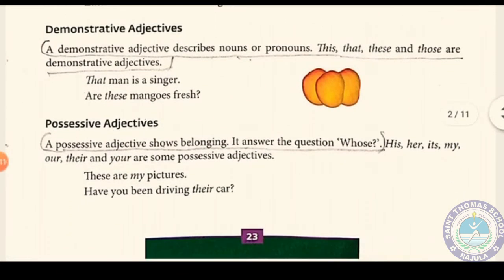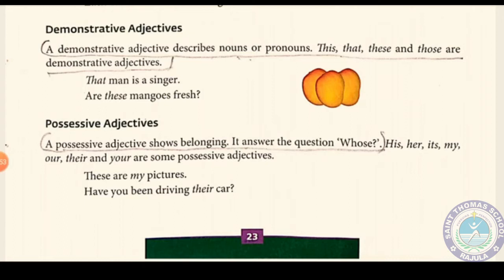Then demonstrative adjective. A demonstrative adjective describes a noun or pronoun. There are 4 demonstrative words: this, that, these, and those. This we use for the things which are near or nearer, and these is the plural form of this. That is for the things which are far, and those is the plural of that. That man is a singer. Are these mangoes fresh? So here that and these are demonstrative adjectives.